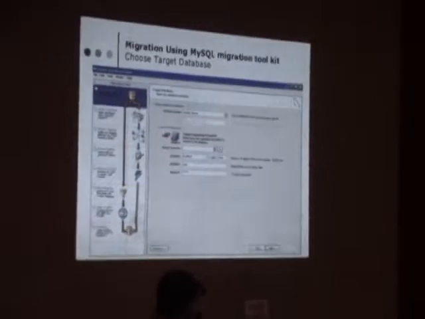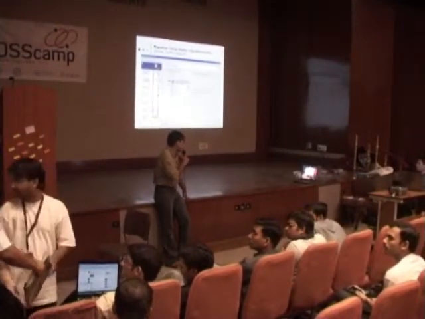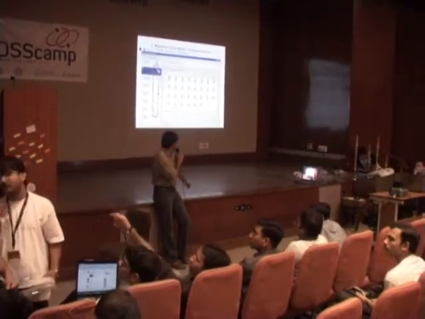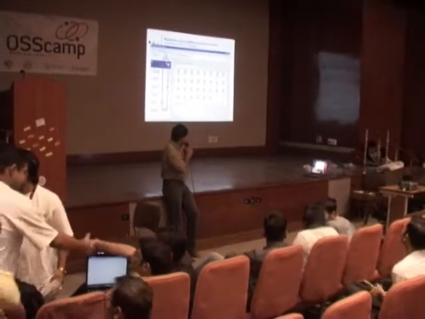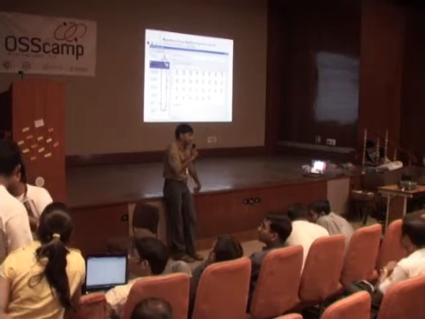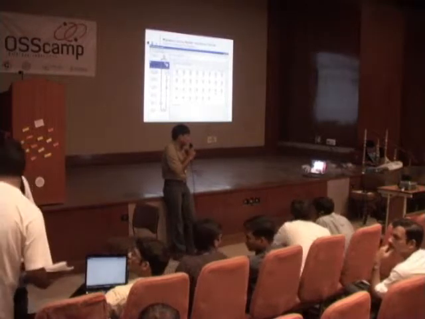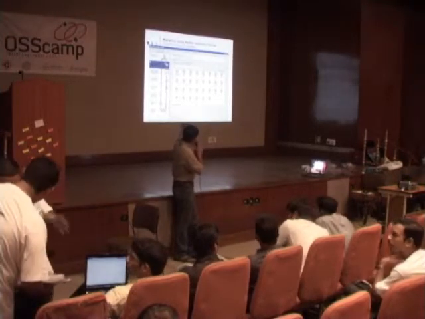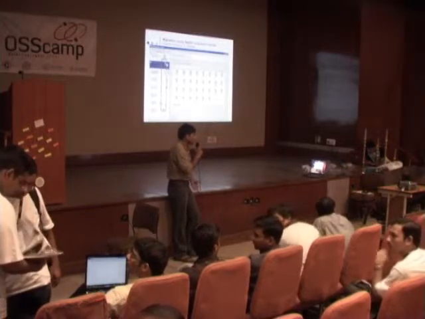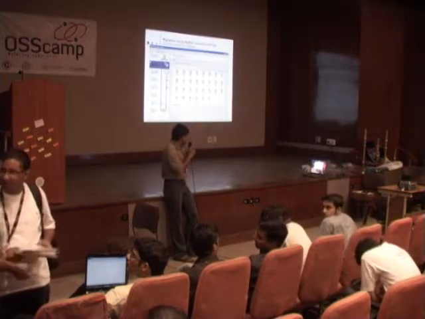And this is the target database. Target is a MySQL server: host name, username and the password. When you click on next, the pivot scheme, you will get the database name from Oracle. It will be successfully connected. It will show all databases available for the user for which you logged in. And this is a list of databases for the user which you are using to log in to Oracle. Just select the database from here and click next.